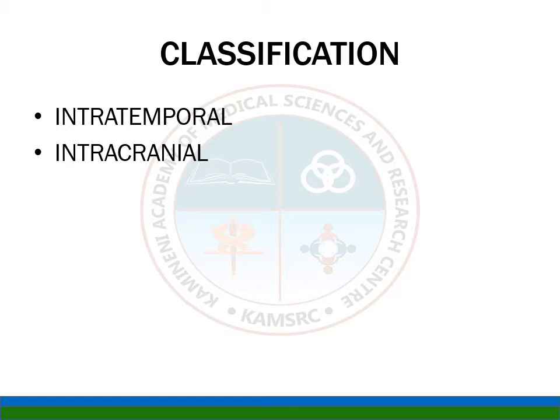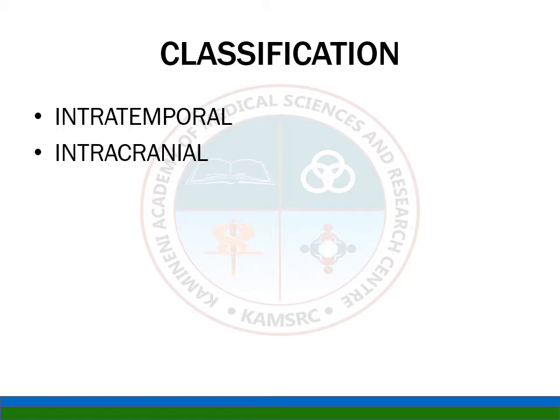What is the classification? How do you classify the complications? It is mainly two types: intratemporal complications and intracranial complications. Intratemporal complications are confined to the temporal bone only, and intracranial, as the name itself suggests, spreads to the cranial cavity.